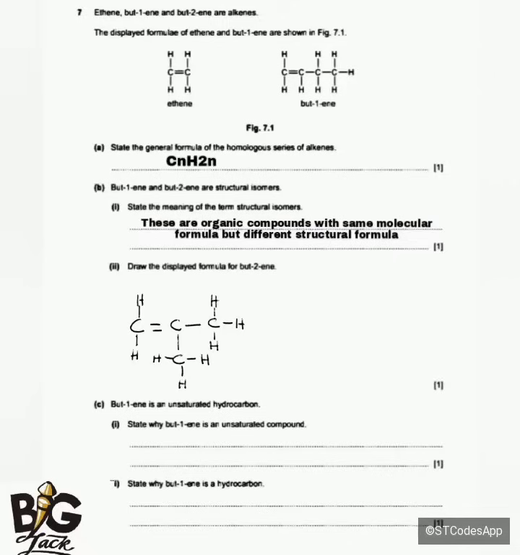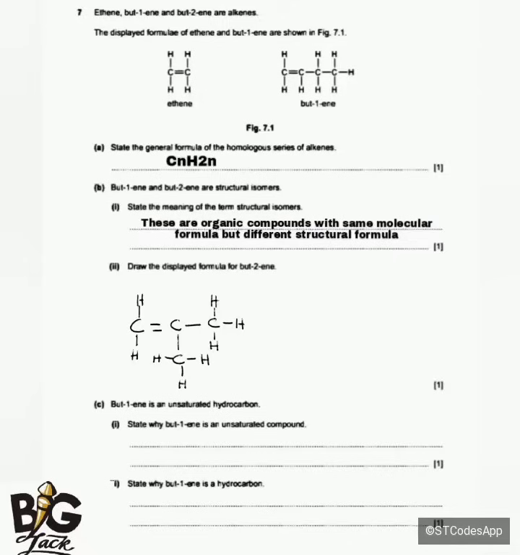The last one also needs 3 hydrogens, and also this carbon atom that we have broken, we are going to put 3 hydrogen atoms like this.